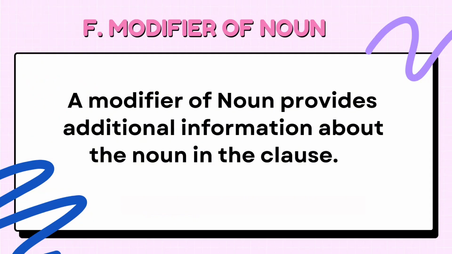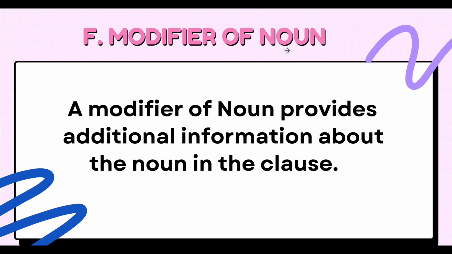Modifiers are words or phrases that provide more information about a noun. These are the words or phrases that can describe or give more details about the noun. So let's have an example. Next slide.